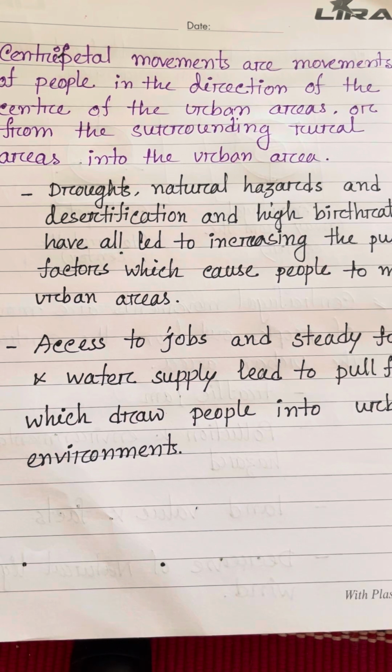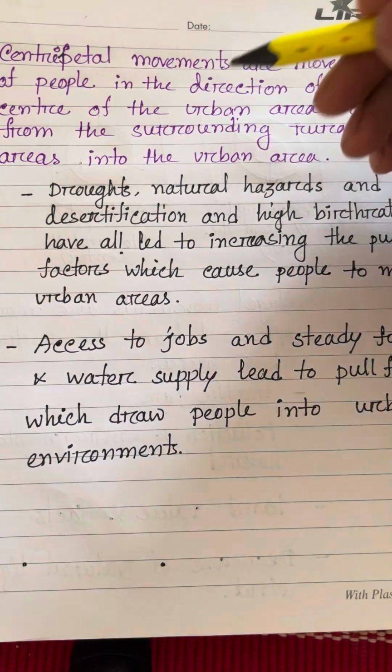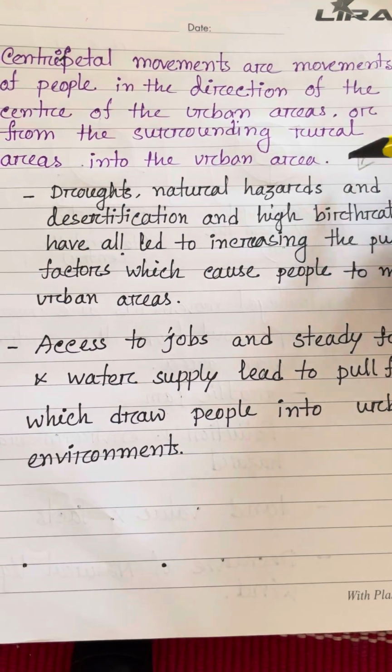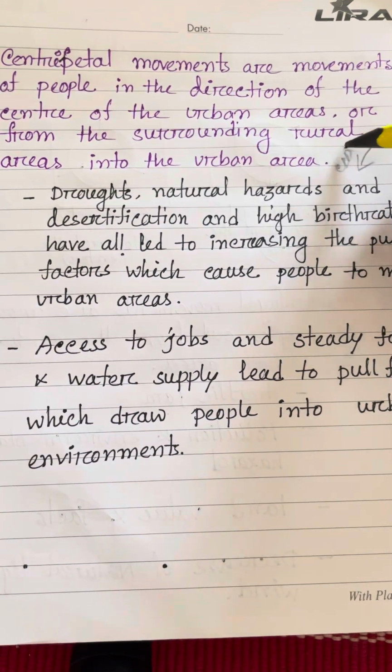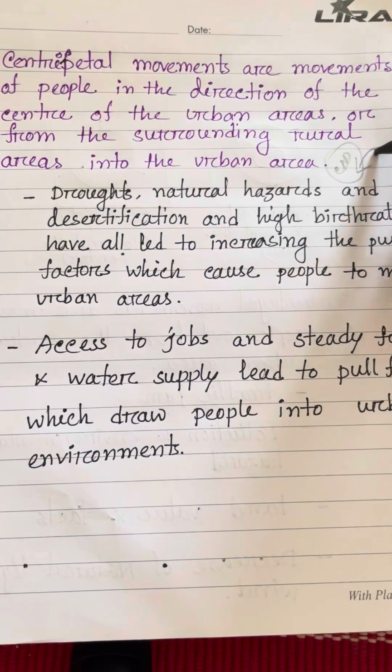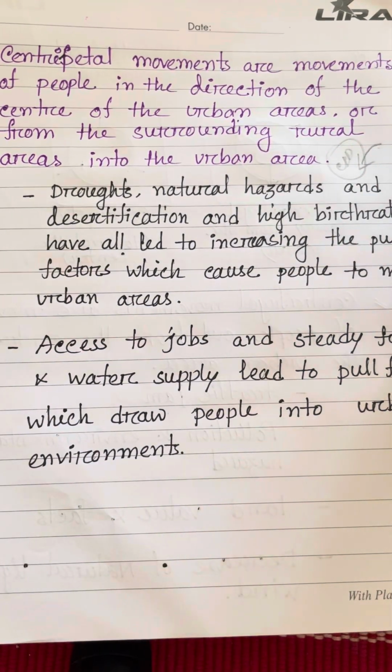Droughts, natural hazards, desertification and high birth rates have all increased the push factors which cause people to move towards the CBD from rural areas. This is called centripetal movement. Access to jobs and steady food and water supply are pull factors which draw people into the urban